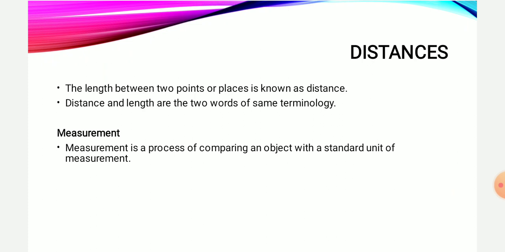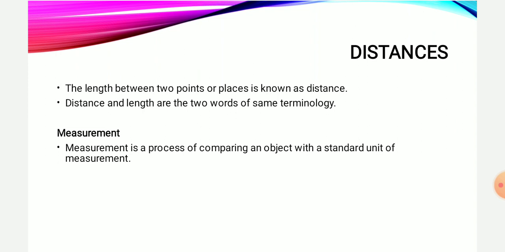Today we are going to start with distance. So what is distance? The length between two points or places is known as distance. Like when any object is traveling from point A to point B, like when I travel from Surat to Ahmedabad or Surat to Delhi, let us take an example. Whatever length I am traveling, moving from Surat to Delhi or Ahmedabad, that will be termed as my distance. So distance and length both have exactly the same meaning.